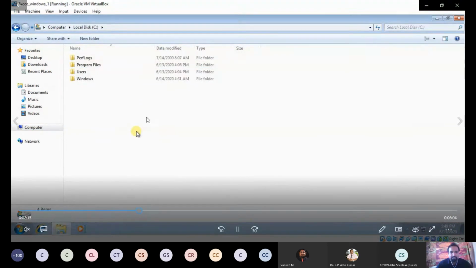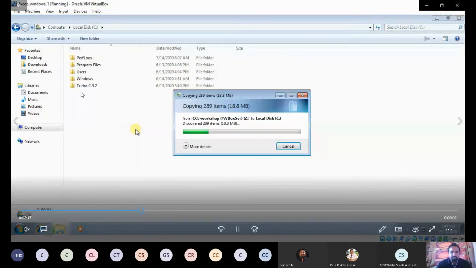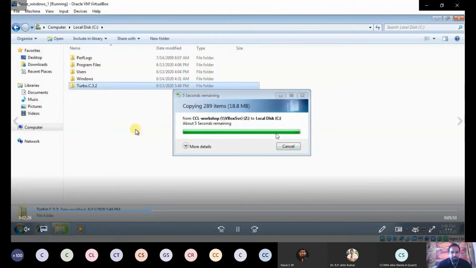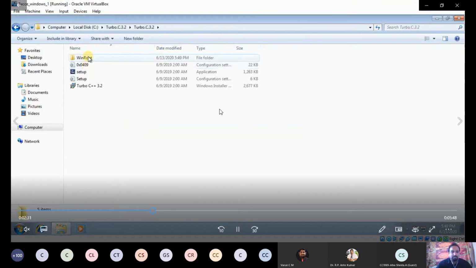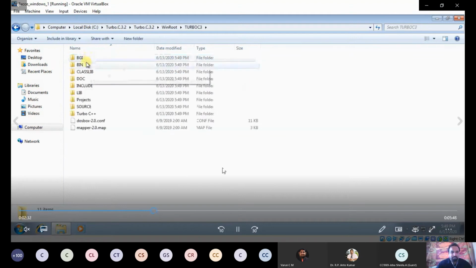Now you have to paste this. Anywhere you can paste this, no problem. Just paste this file. I hope that everyone knows how to install a C compiler. Okay, very simple. Just download and install. That's all. If you have Turbo C compiler, you can install. Borland C compiler is there. You can install, no problem. Just we have to run a C program.